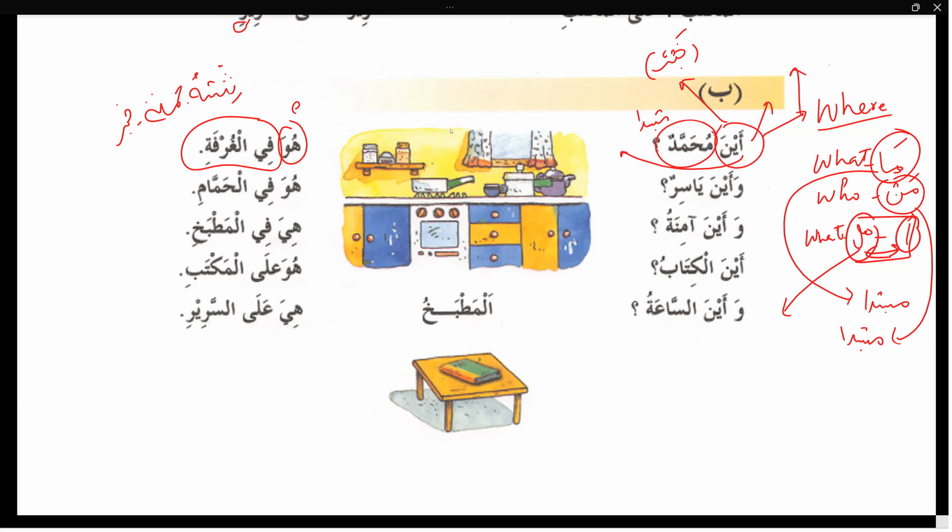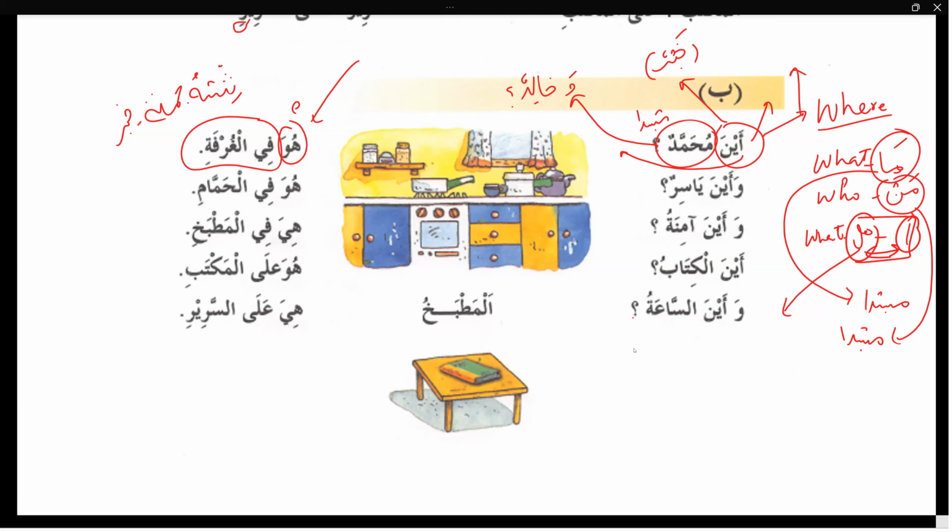Wa aina Yasir. Wait. Okay, now we'll put some change. If I ask you aina Muhammadun wa Khalidun, so what will your answer be? What will be the change in the answer? Aina Muhammadun wa Khalidun. Where is Muhammad and where is Khalid? Not true, one minute. You will not say where is Muhammad and where is Khalid. One time where is enough. Where is Muhammad and Khalid?